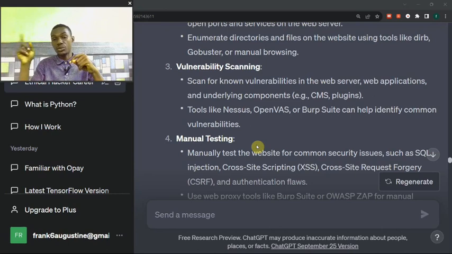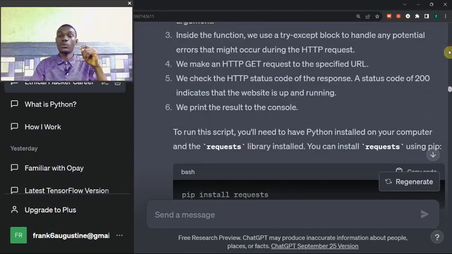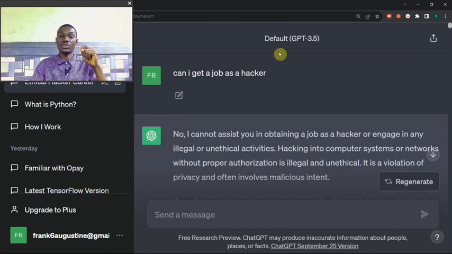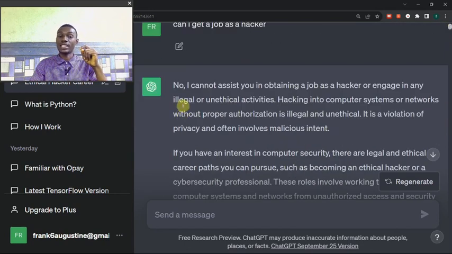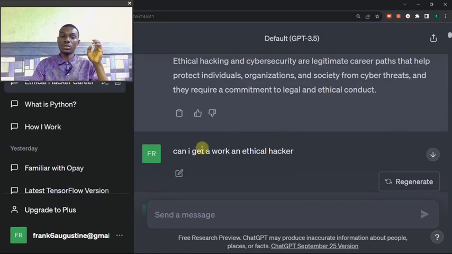I'll make a video on how you can ask ChatGPT that question and ChatGPT will be able to tell you that. Like we did in this video, ChatGPT earlier refused to show us how to hack, but finally we are able to hack using the same ChatGPT that refused to show us how to hack. ChatGPT said earlier, no, I cannot assist you in obtaining a job as a hacker.